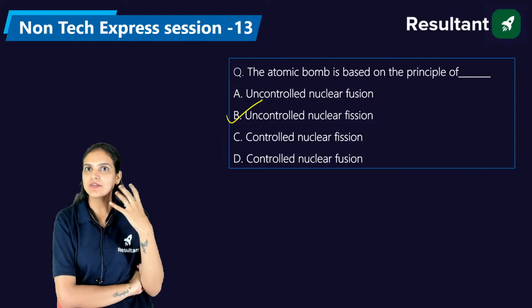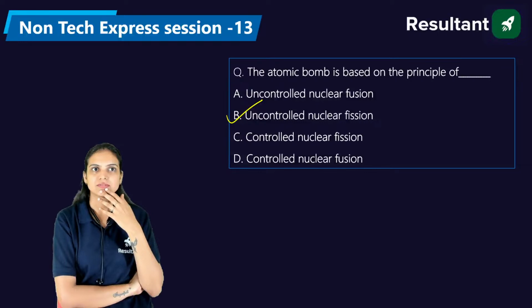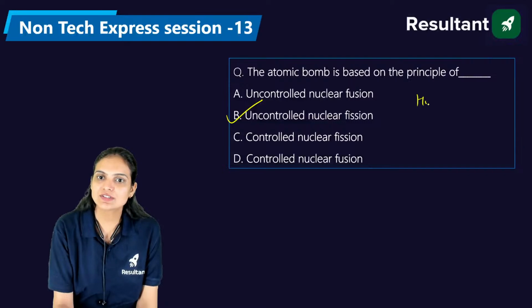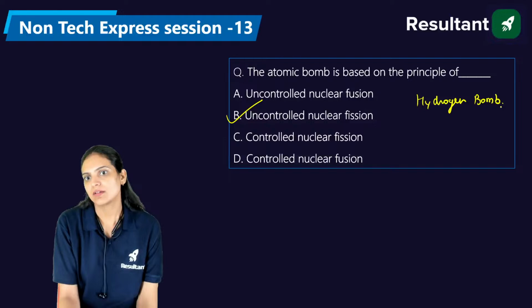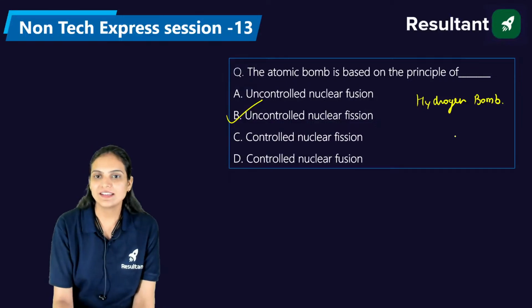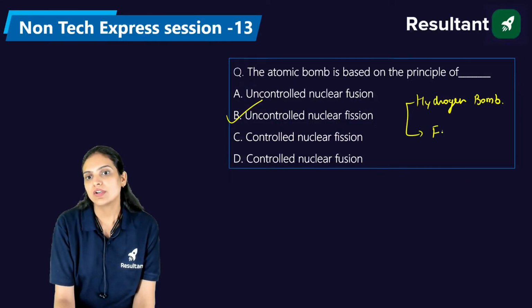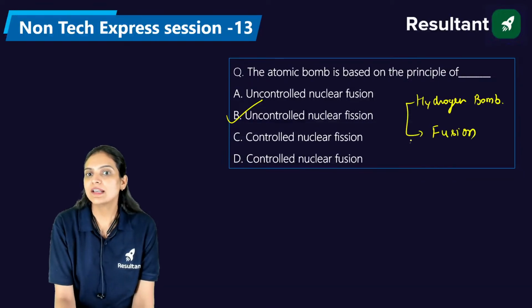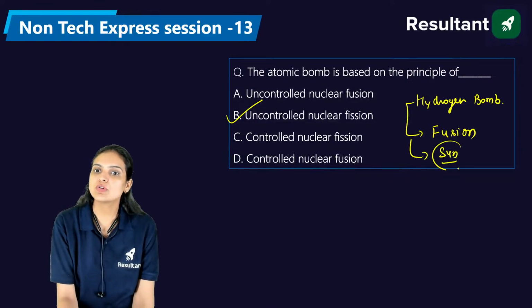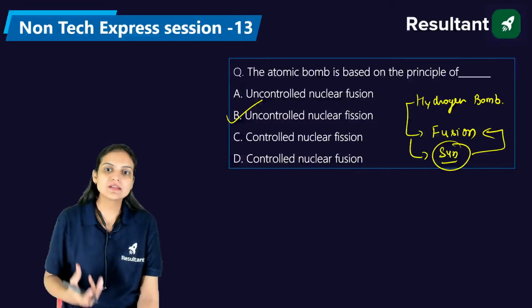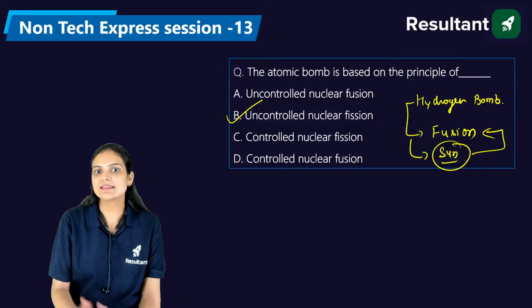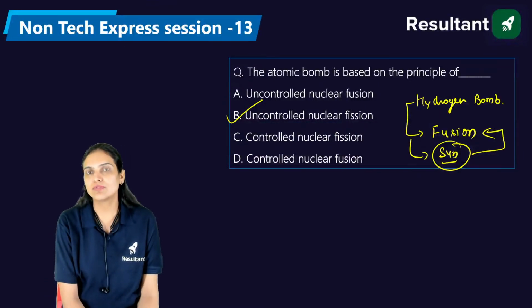Hydrogen bomb, very nice. It works on nuclear fusion. Similarly, the sun also works on the nuclear fusion principle. The sun contains around 74% hydrogen. So the right answer is B, that is uncontrolled nuclear fission.